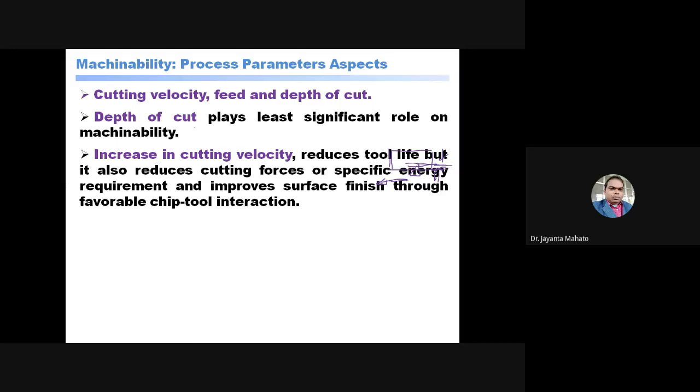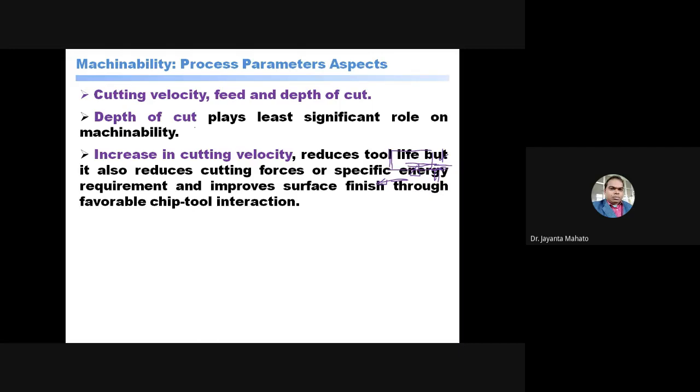Specific energy is reduced and surface finish improves through the variable tool-chip interaction.